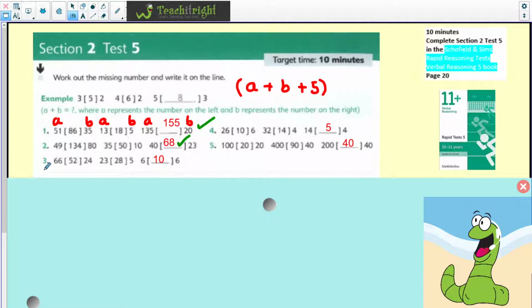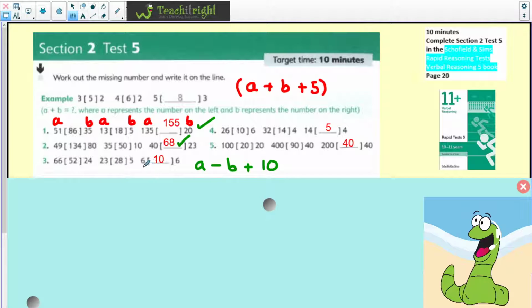Question 3, how are we going to arrive at the answer here? So we've got A minus B plus 10. So we're going to take the numbers away from each other, and then we're going to add 10. So we've got 66, take away 24. It's going to obviously give us 42. Add 10 to give me 52. Worth checking that it works over here. So 23, take away 5 gives me 18. Add 10 gets me back to 28.